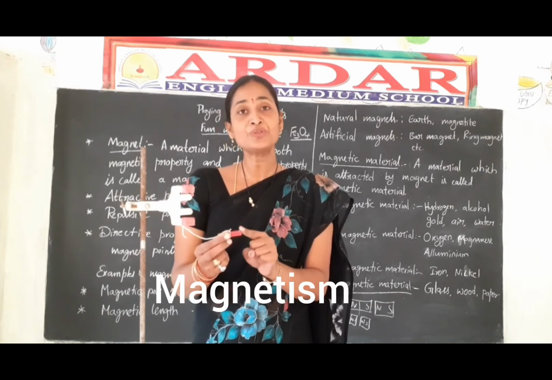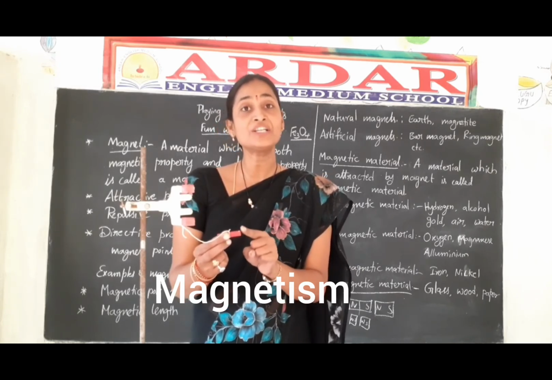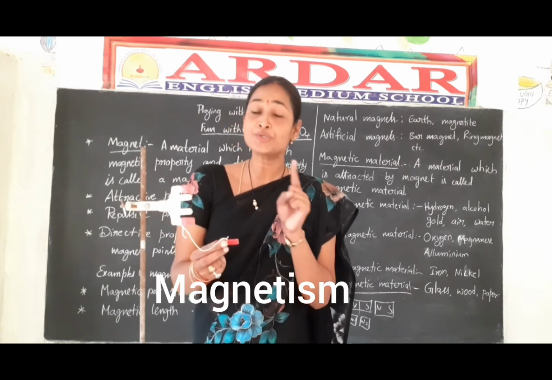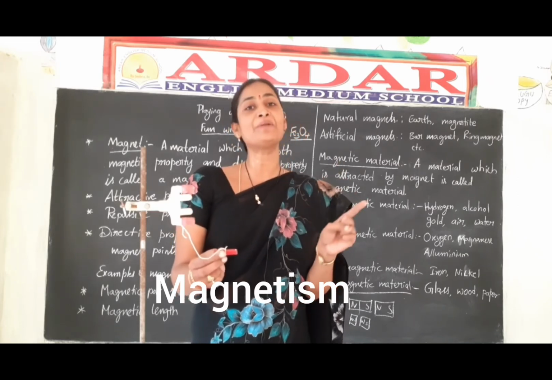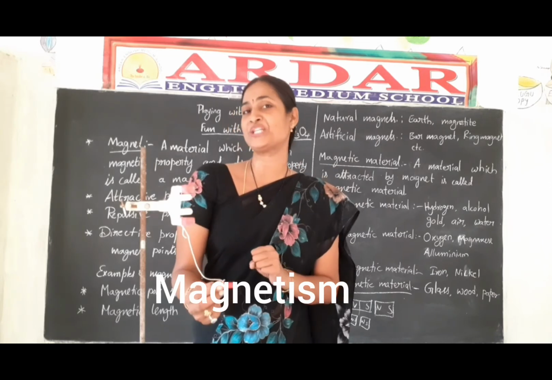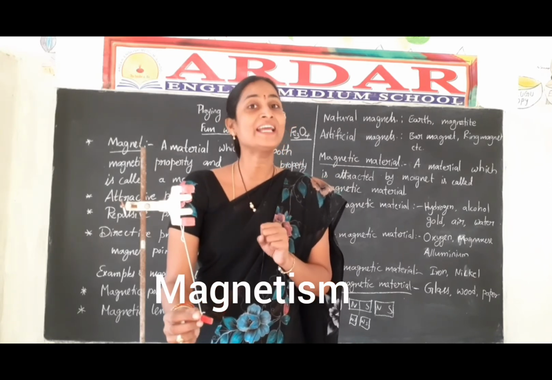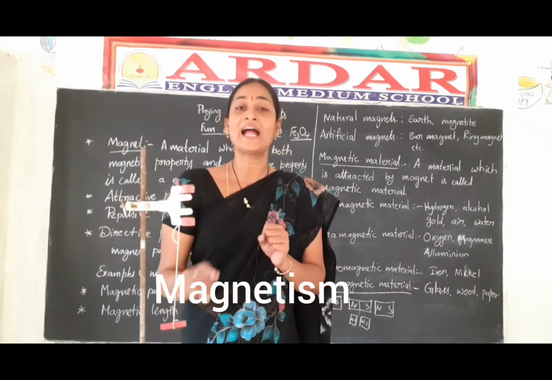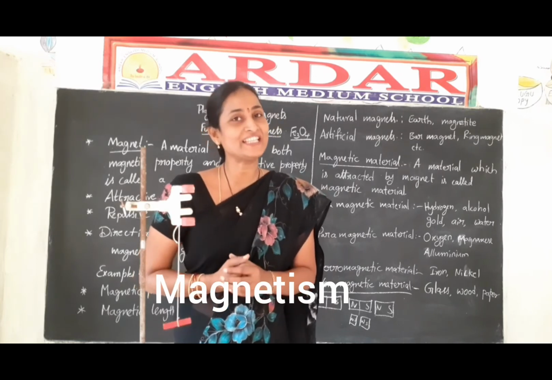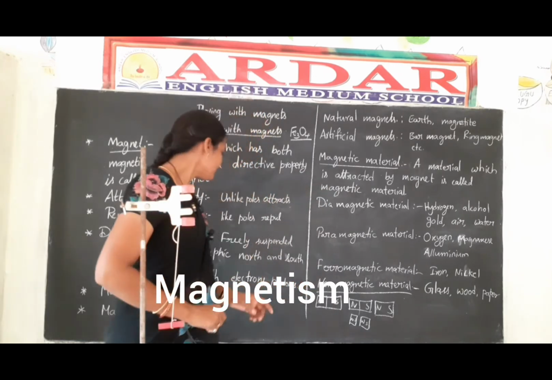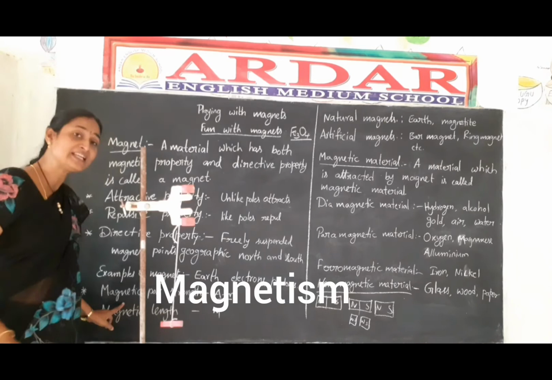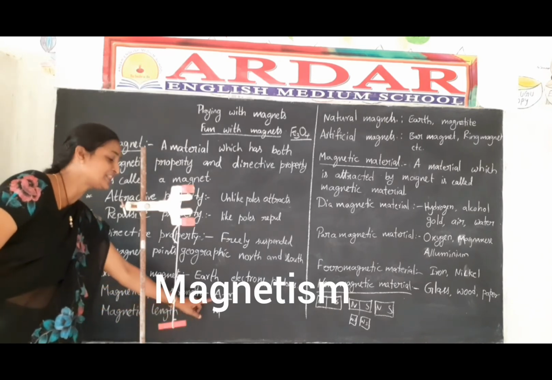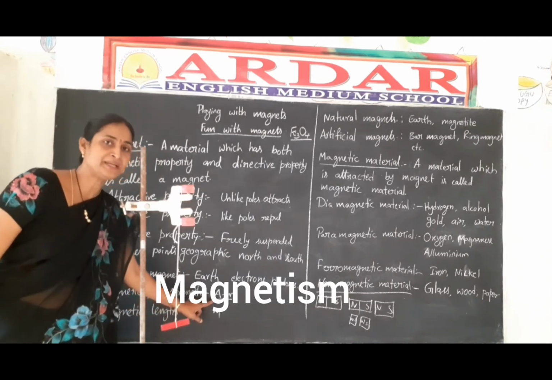The power of attraction or the power of repulsion of one end of one magnet to the other end of the other magnet is called the pole strength, and it is measured in ampere meters. The SI unit of magnetic pole strength is ampere meters.